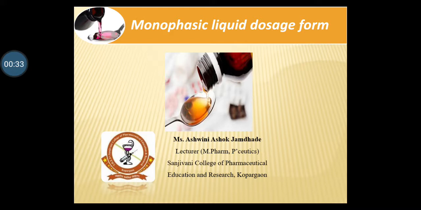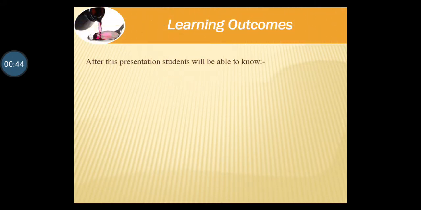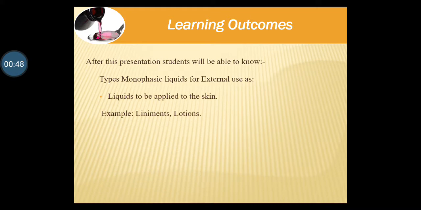These are three types of preparations used externally in liquid form. In this session, we are going to study the liquid preparations for external use, that are liquids to be applied to the skin: liniments and lotions.